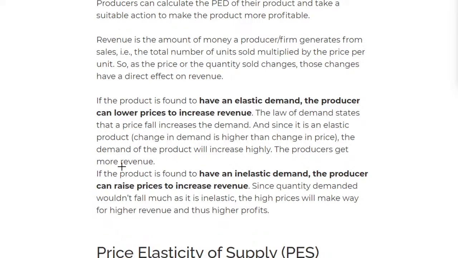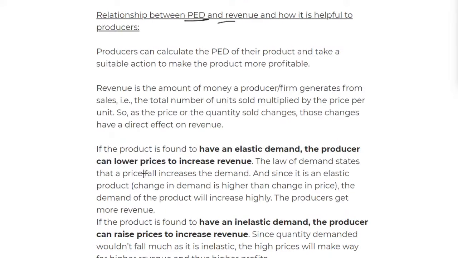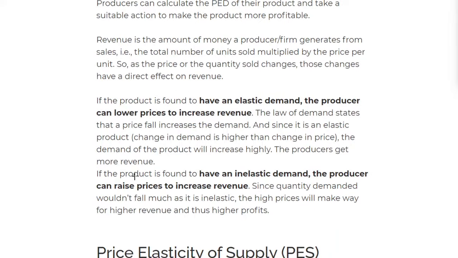So when something is inelastic, it simply means that there's little effect. For example, a pen or rice, necessities, I need to get them. So an increase in price will also increase the revenue, right? Because I need them, it's a necessity. Hopefully you've understood price elasticity of demand. It can be a tricky topic, so if you didn't understand it the first time, rewatch the section where I talk about price elasticity of demand.